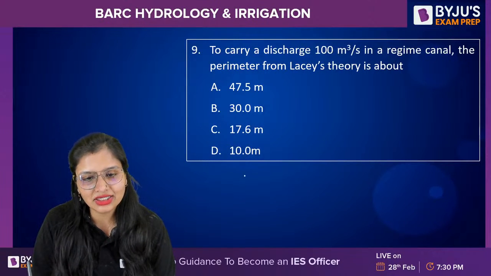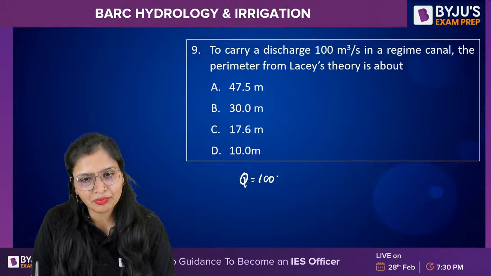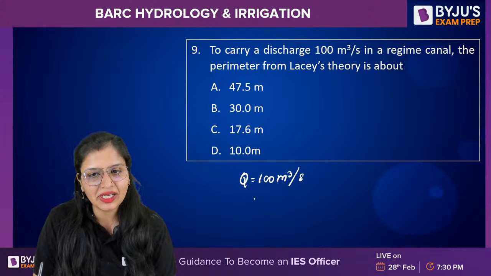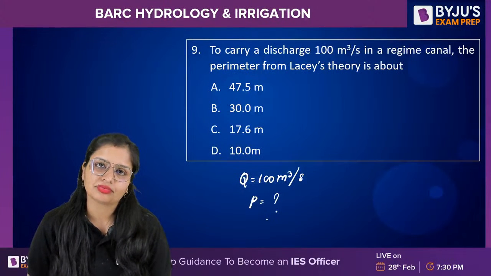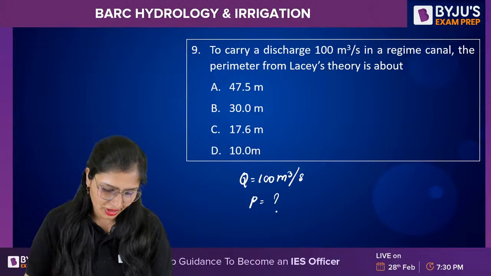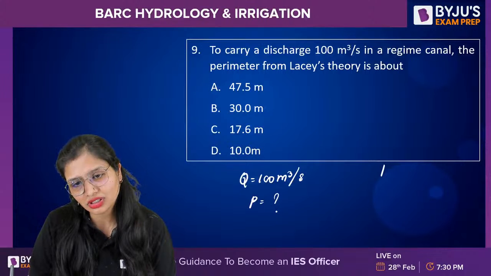To carry a discharge of 100 meter cube per second, the perimeter from Lacey's theory is about. It is asking you the perimeter.